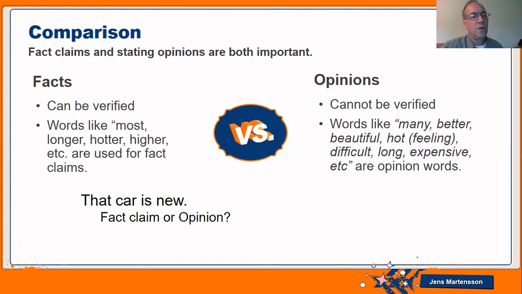Okay, so this sentence: that car is new. Is that a fact claim or an opinion claim? That car is new. It's an opinion. How new is new? Does it have to be one day? You bought it from the factory one day?